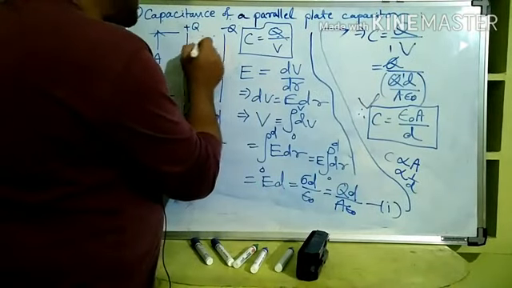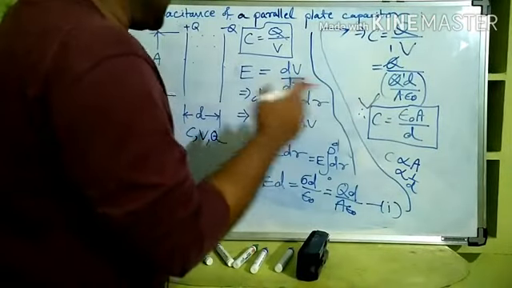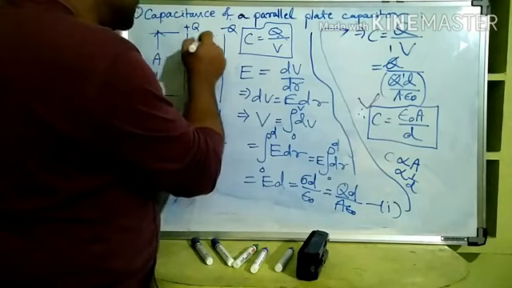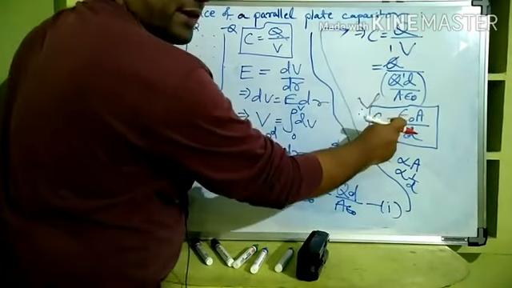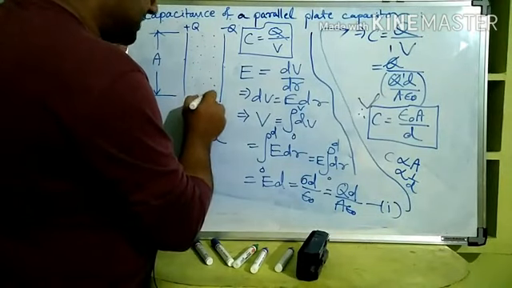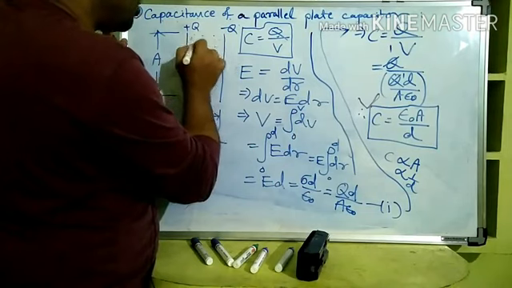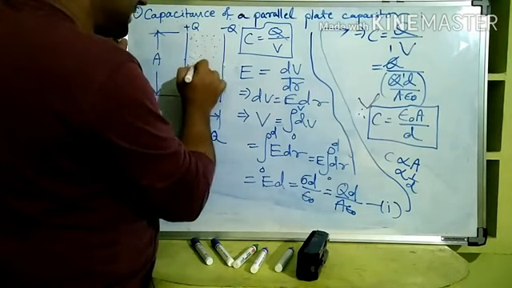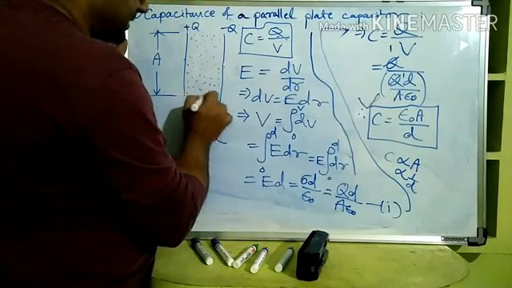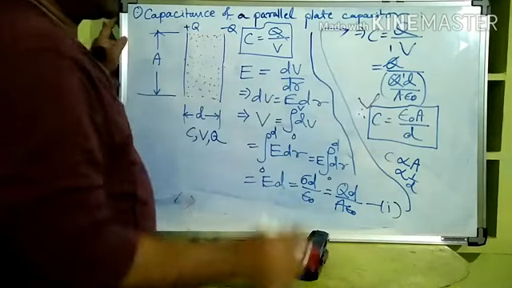Now here you are seeing epsilon naught A. So we have assumed that the medium between the plates is always air or vacuum, free space. Epsilon naught is the electrical permittivity of free space. But if instead of free space, there is some medium in between the plates, let us say oil or kerosene or some dielectric is introduced inside this, then will there be any effect on the capacitance?